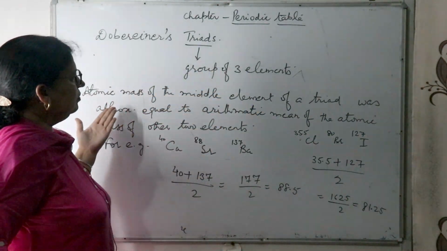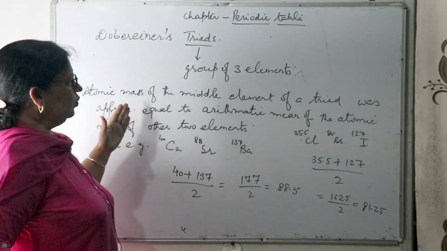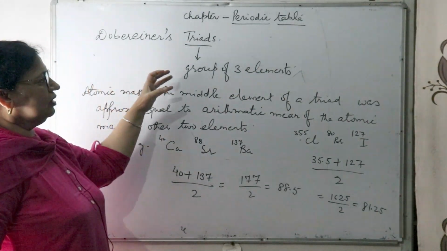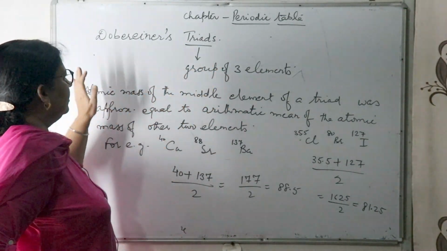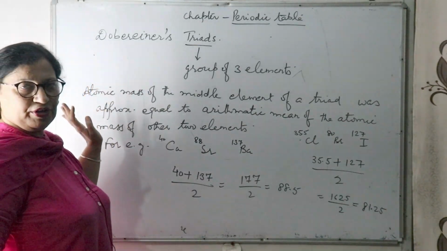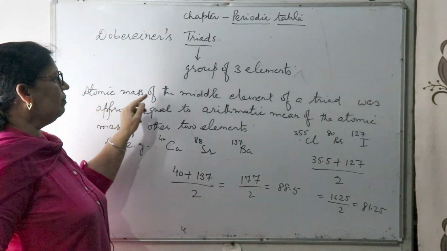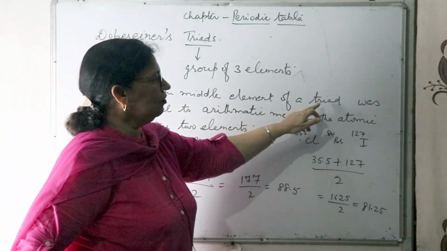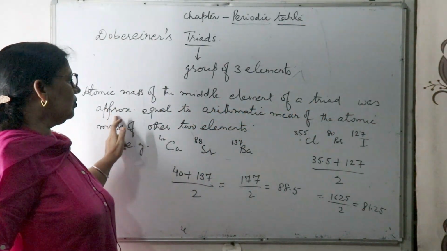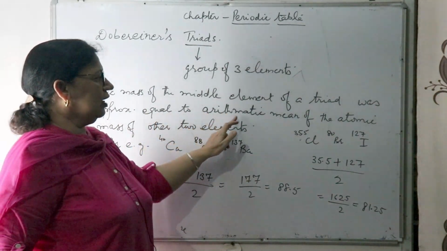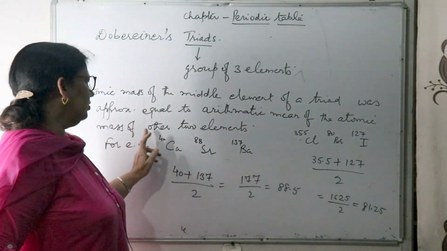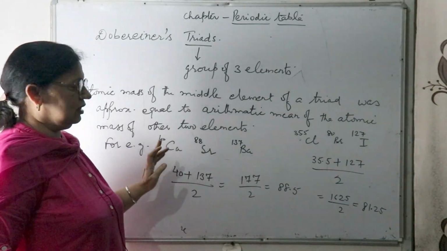At that time a number of elements were known, and those elements were grouped in groups of three, and that is called Dobereiner's law of triads. What is Dobereiner's law of triads? The atomic mass of the middle element of the triad was approximately equal to the arithmetic mean of the atomic masses of the other two elements.